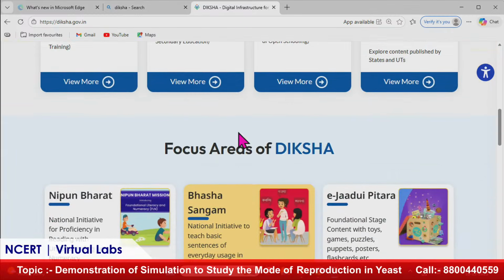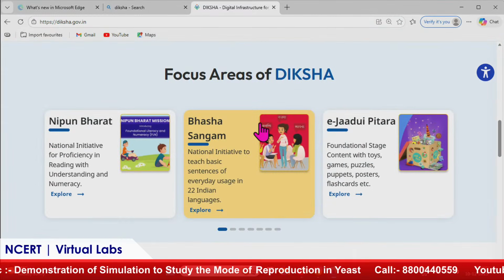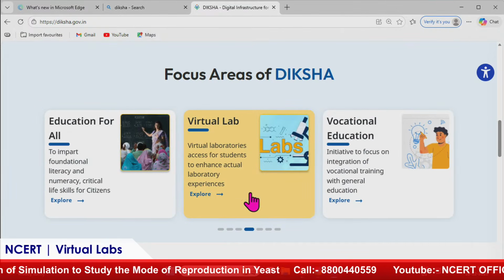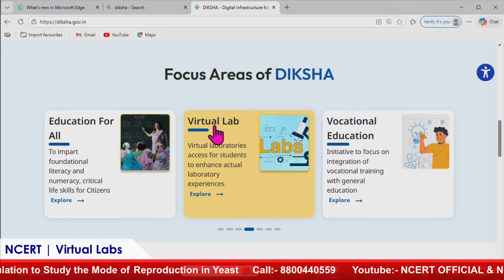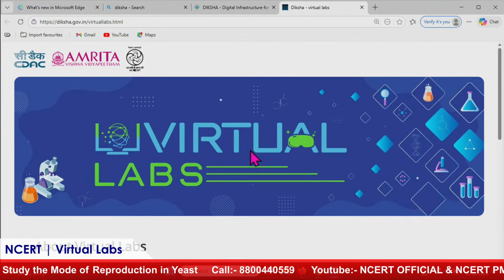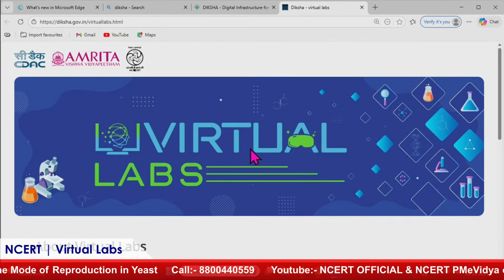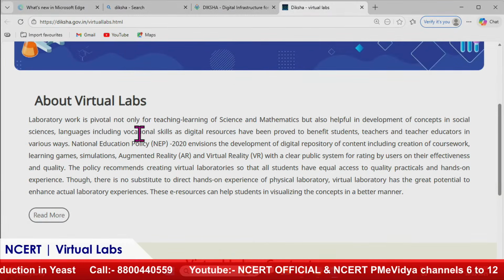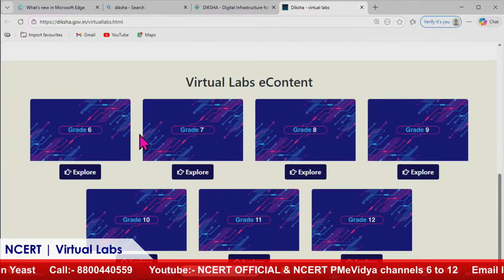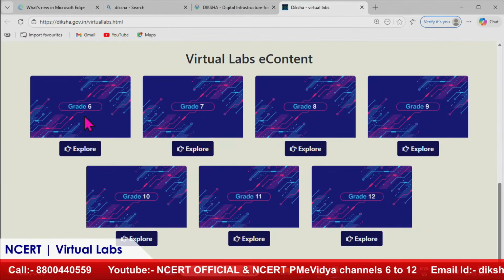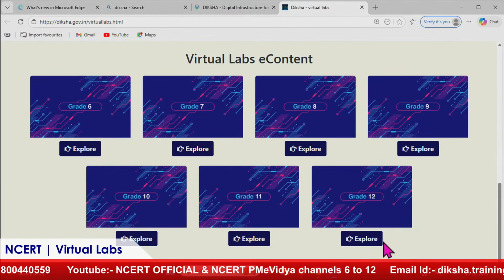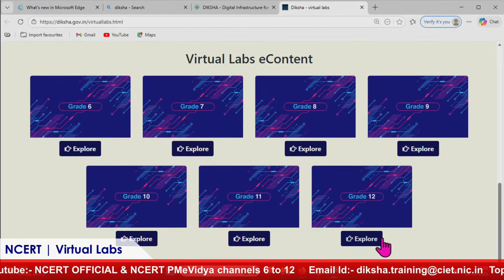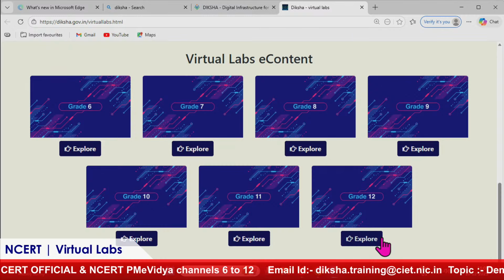When we scroll down, you can see that there are focus areas of Diksha. Right. So these are auto scrollable, or we can also scroll them. So I have done that, and we have reached virtual labs. We have to click on virtual labs. As we scroll down, you can see that information related to virtual labs is given, and when we further scroll down, you can see that from class 6th to class 12th, the resources are available for a variety of subjects like mathematics, science, languages, social science.